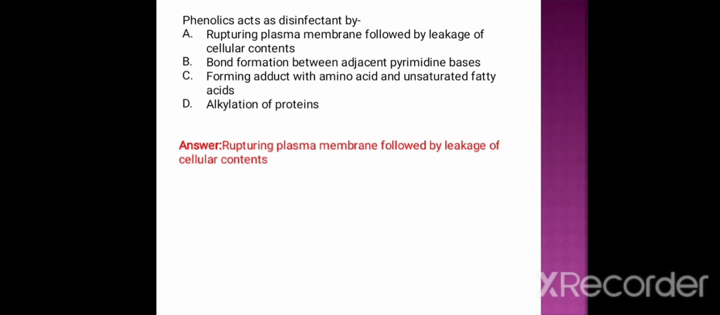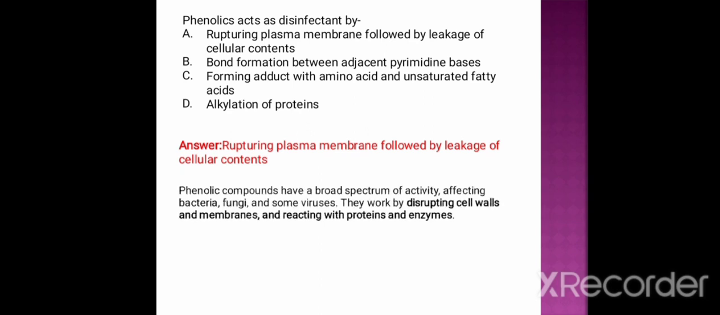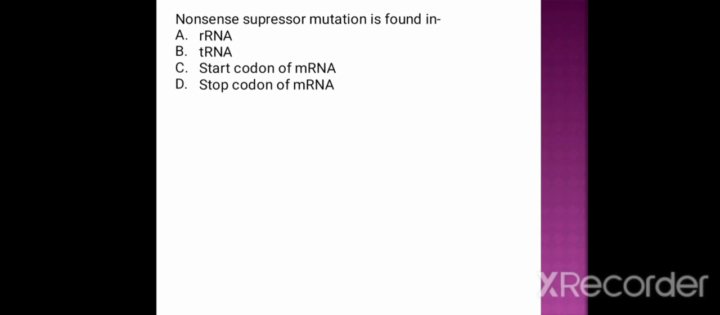The disinfectants are the compounds that kill microorganisms such as fungi, viruses, and all kinds of microorganisms, but not the endospore. The phenolic compounds have a broad spectrum of activity affecting bacteria, fungi, and some viruses. They work by disrupting cell walls and membranes and reacting with proteins and enzymes.